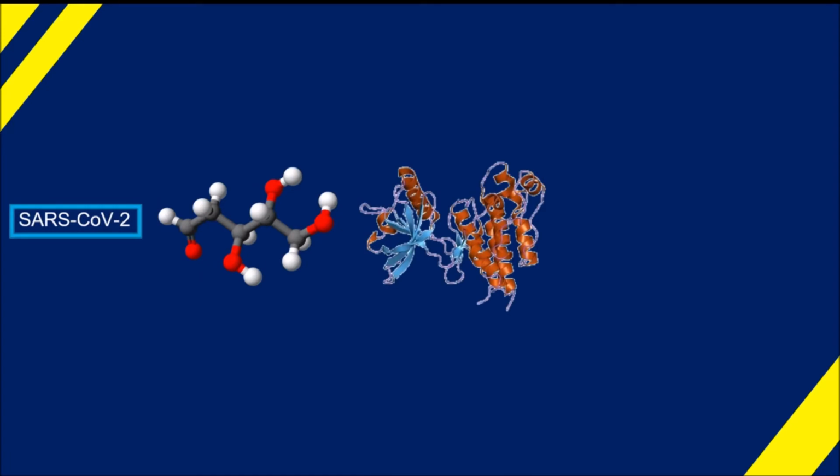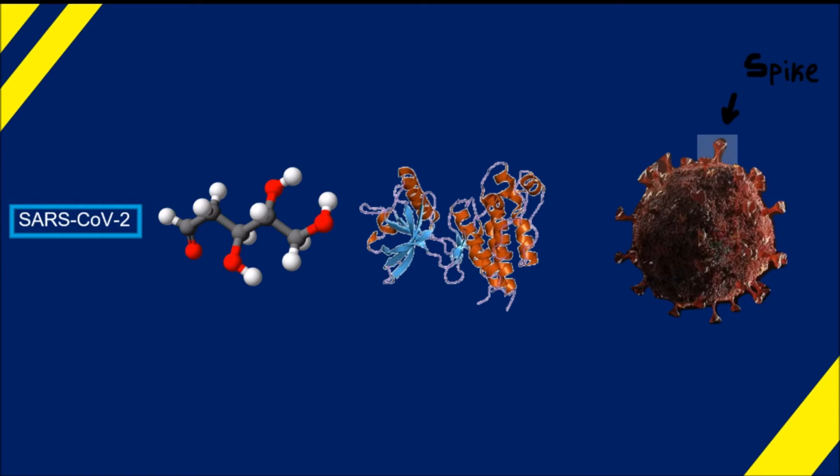You might be asking yourself two questions. What is a receptor and what is a receptor binding domain? Receptors are wrench-like proteins that sit on top of host cells. The receptor binding domain tells the COVID cell which receptor to bind to in order to gain entry to the host cell. In this case, COVID-19 cells bind to ACE2 receptors.